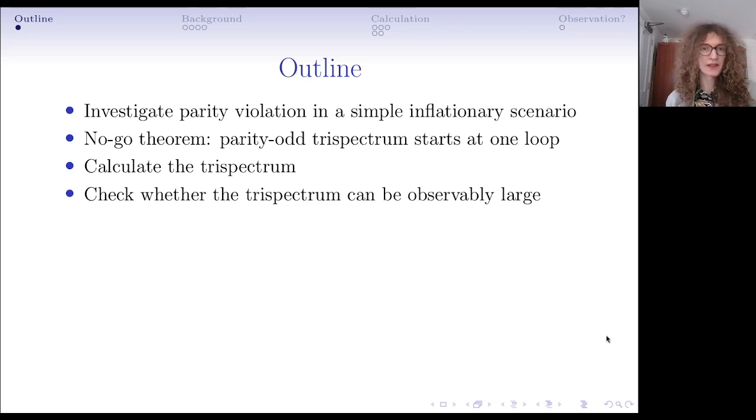Parity violation in scalar correlators can first show up at 4 points for kinematic reasons, and in fact, thanks to a no-go theorem, this parity-odd trispectrum in this scenario starts at one loop. There is no tree-level contribution. So what we're going to do is calculate this trispectrum and then check whether the trispectrum can be observably large.